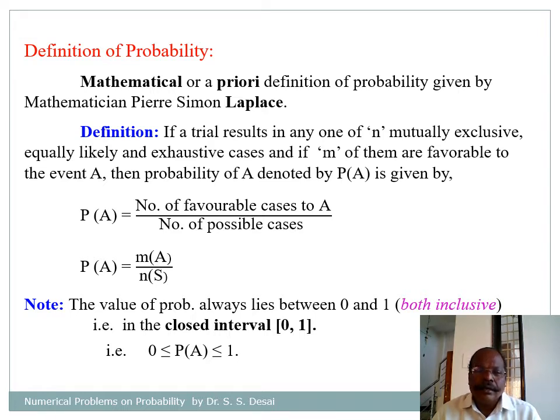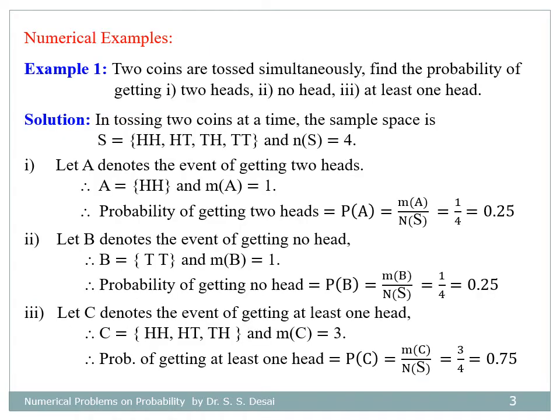And note that the value of probability lies between 0 and 1, both inclusive, that is in the closed interval [0, 1]. Today let us see some numerical examples based on the definition of probability.